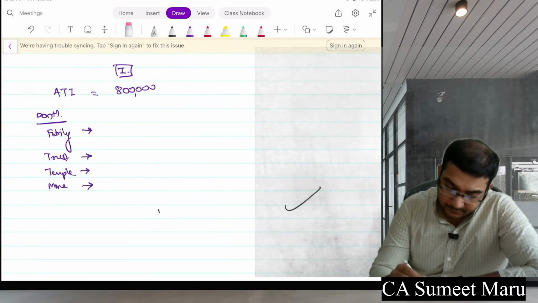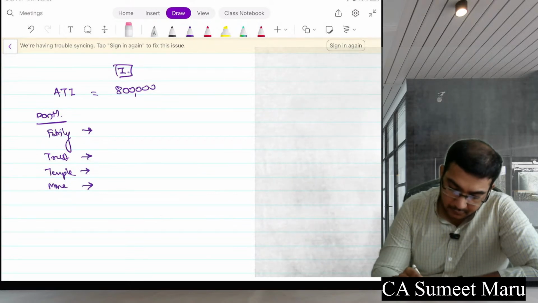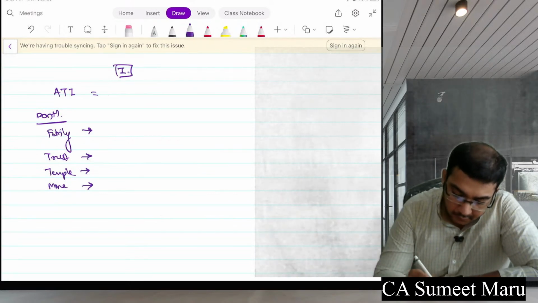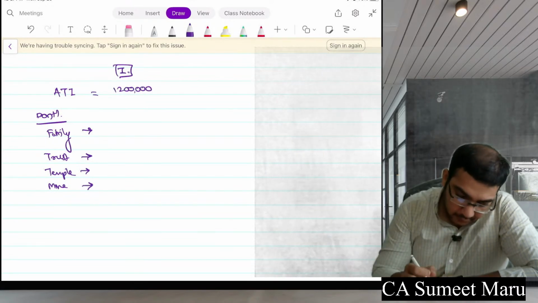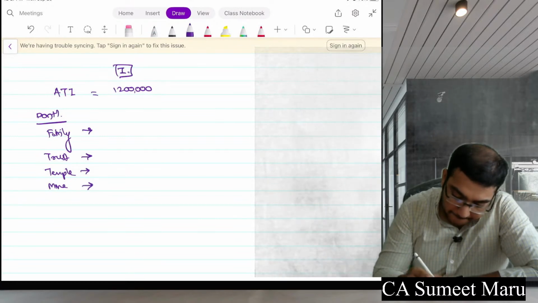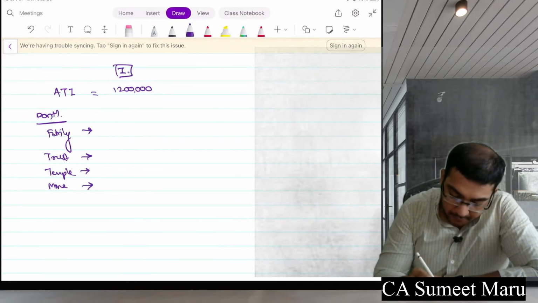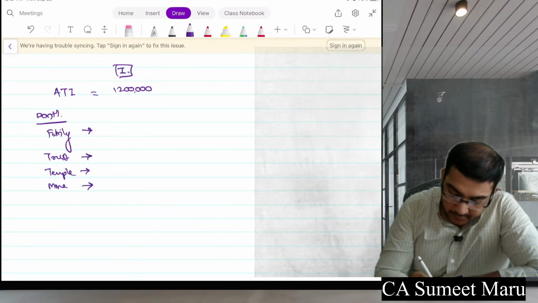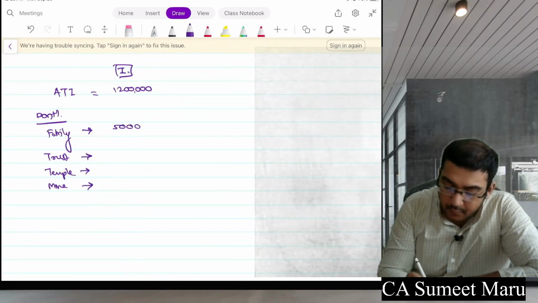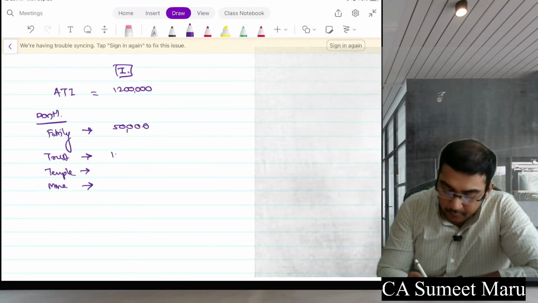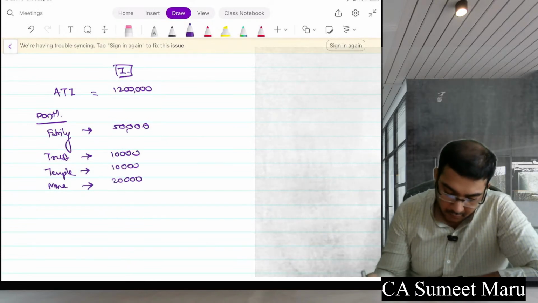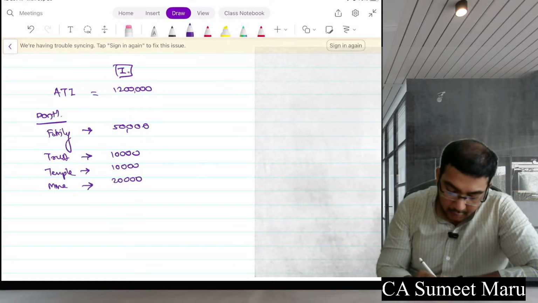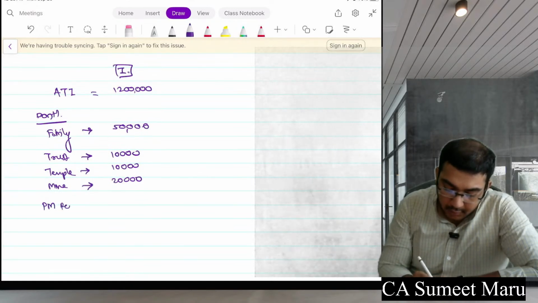Family planning, and donation to PM Relief Fund.